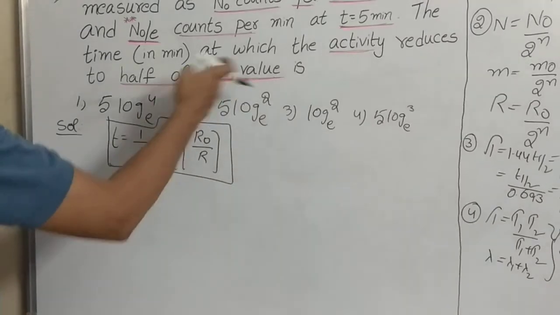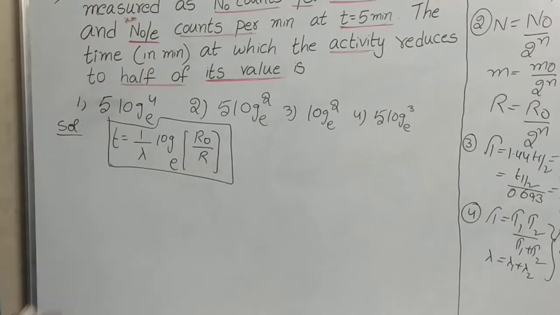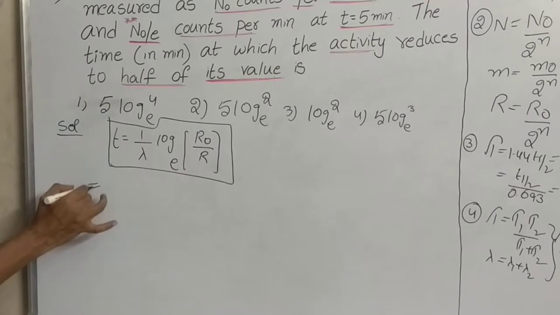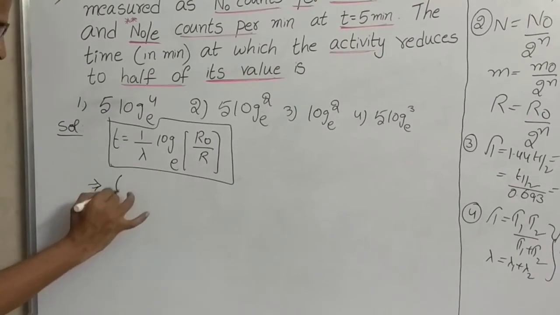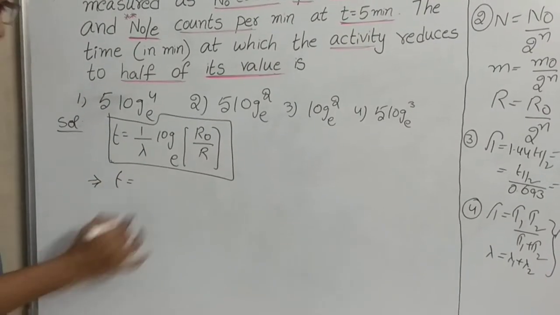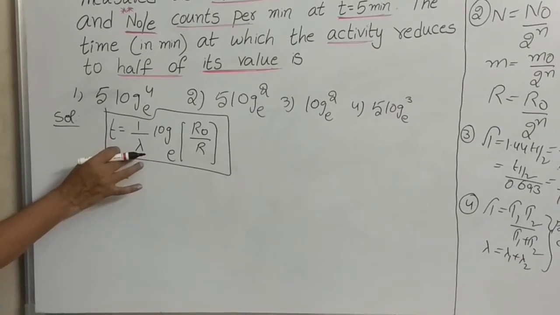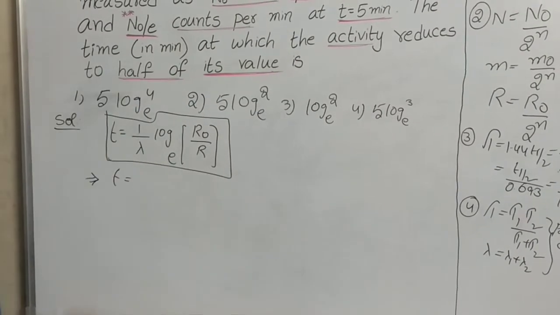But here the question asks for the half-life. So how to do this? This implies t is equal to 1 upon lambda, with lambda in terms of half-life.